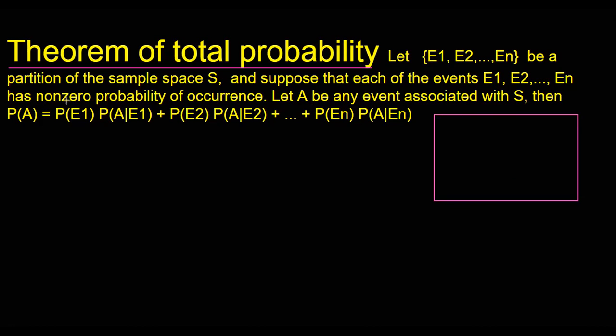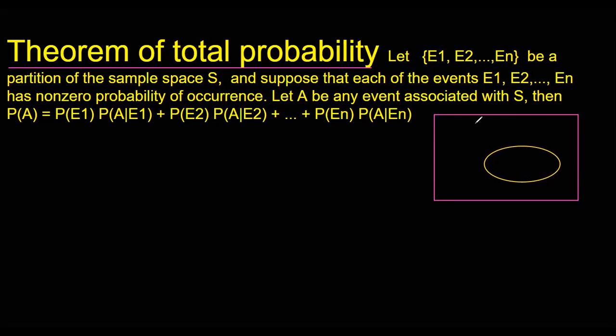And partition of sample space, suppose E1 to En have non-zero probabilities of occurrence. Let A be any event associated with S. Now here we can take A as any event which is associated with this sample space S. Let's draw this event A here. Now the probability of occurrence of A will be P(E1)P(A/E1) plus P(E2)P(A/E2), and so on. Let's see this situation.